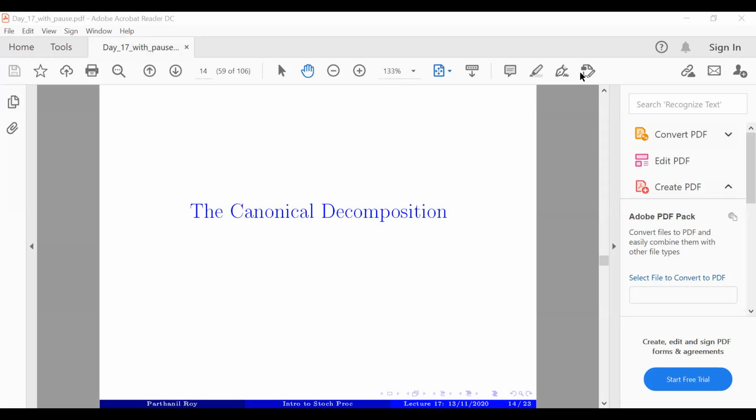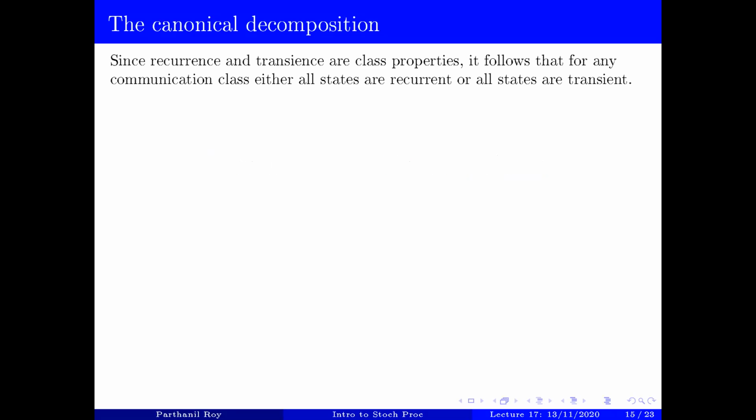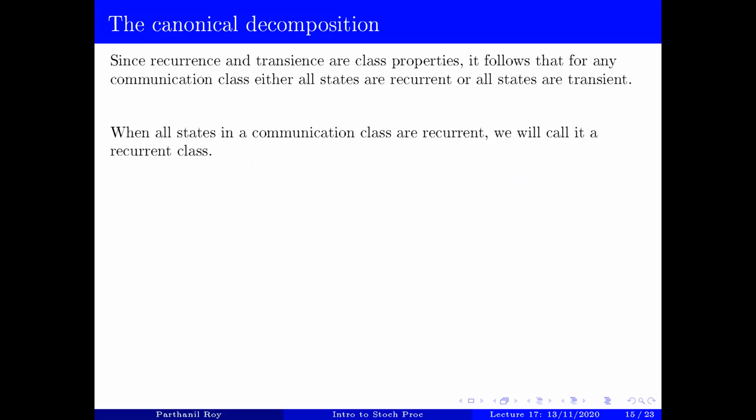Our next topic is what is called the canonical decomposition. Now, what is that? We know that recurrence and transience are class properties, so each communication class is either recurrent or transient. In the sense that for each communication class, either all states are recurrent or all states are transient. So in these two cases, the communication class would be called recurrent or transient.